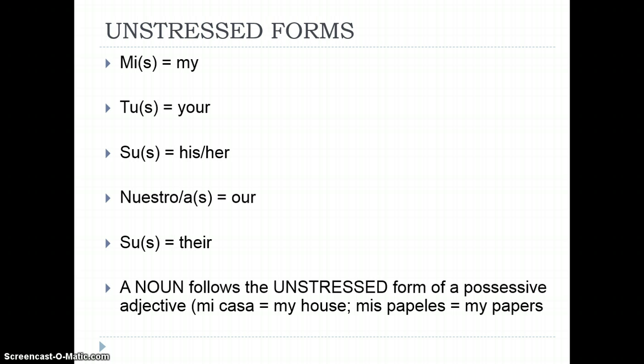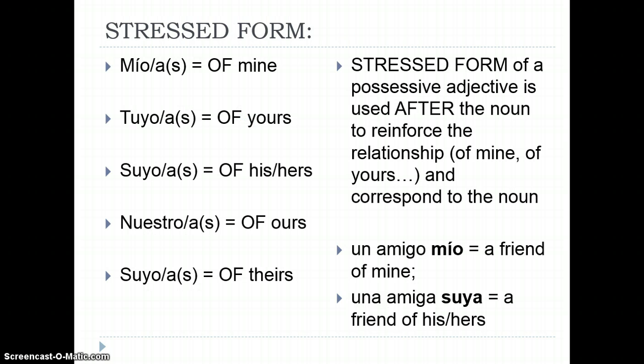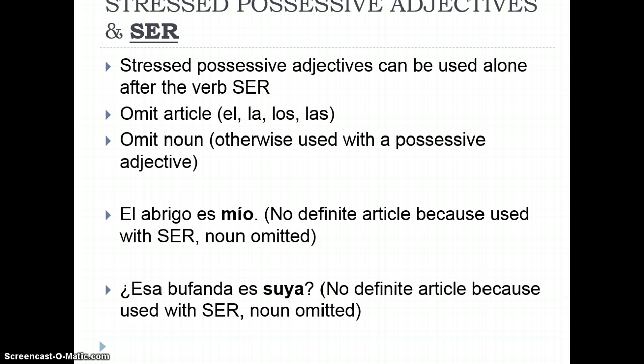You can see here the English translations of the short forms, the mi, tu, su, nuestro, and su. Nuestro is the only one that has four forms. The stressed form, again, is going to reinforce that relationship of. We have the tendency to want to put the word de, like un amigo de mío, because that's how we say it in English. But in Spanish, un amigo mío means a friend of mine.